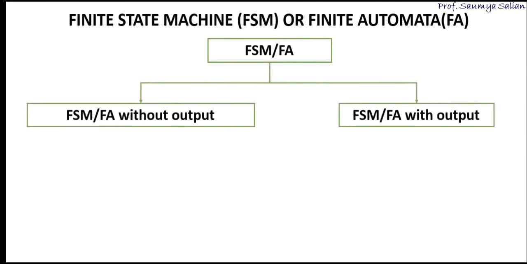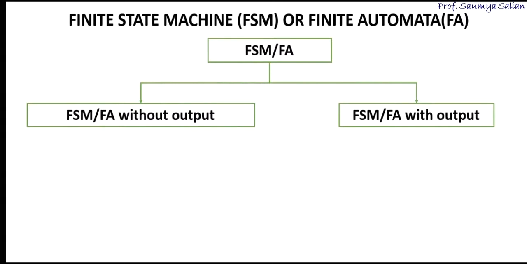Finite state machines, also called FSM or finite automata, also called FA, are classified into two types: FSM or FA without output, and FSM or FA with output.